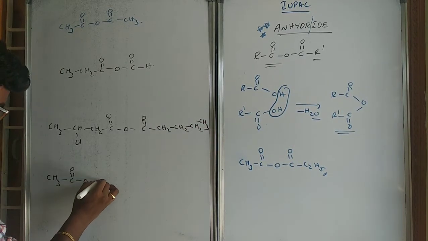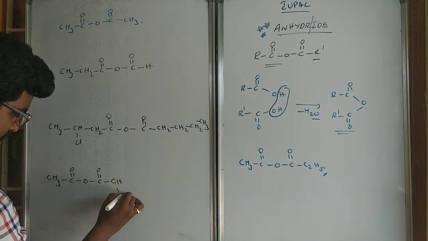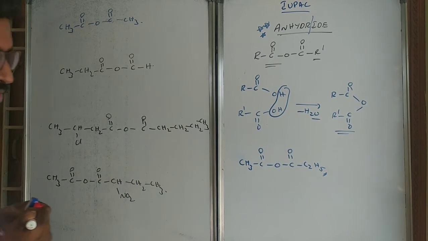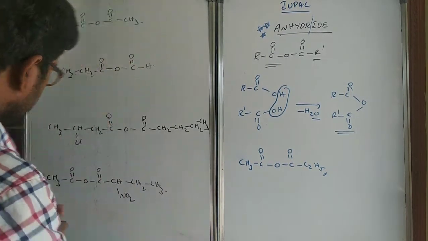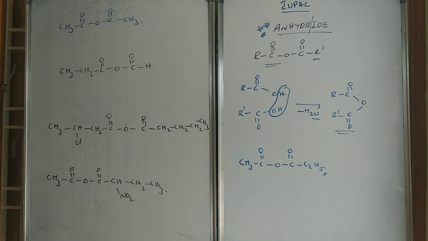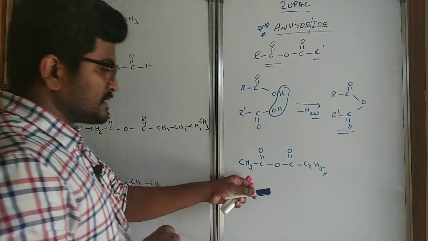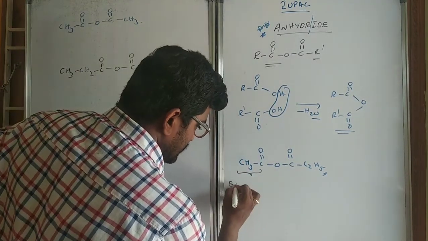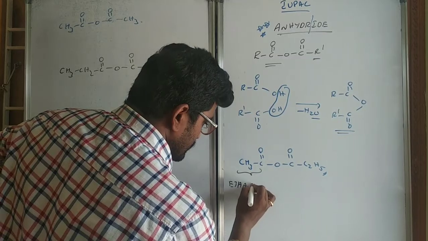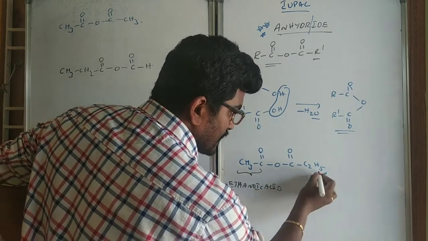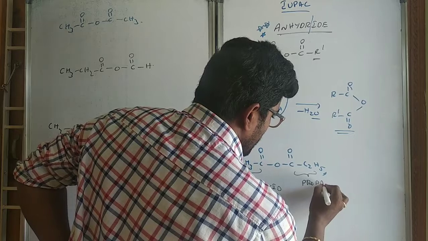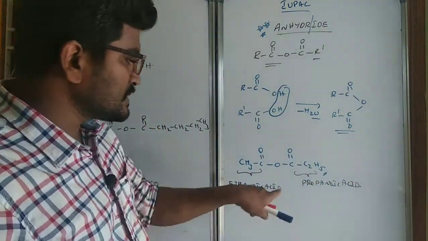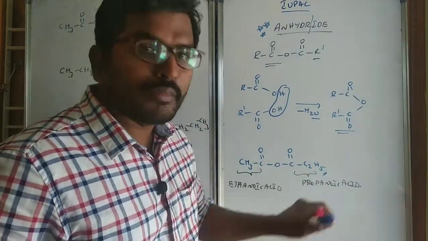CH3, C double bond O, C double bond O, CHNO2, CH2, CH3. So this kind of things are there, how to name these compounds, let us see. This is coming from ethanoic acid and this is coming from propanoic acid.